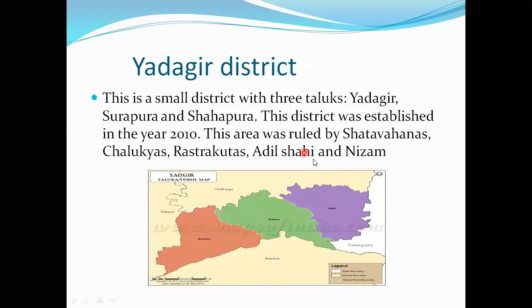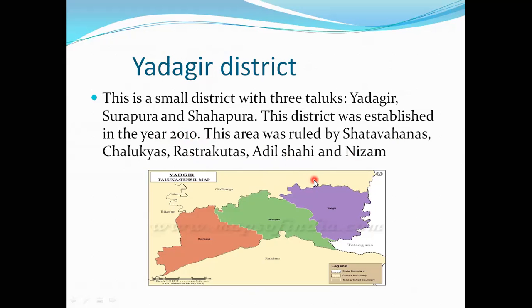It is a small district, children. There are three taluks in that district. Which are those? Yadgiri, Surapura and Shahapura are the three taluks. This district was established in the year 2010. When was it established? 2010.